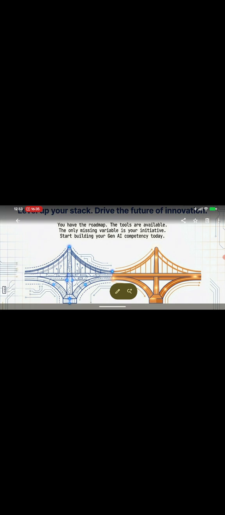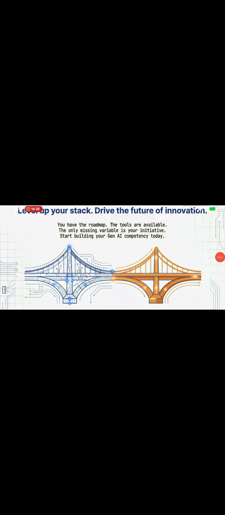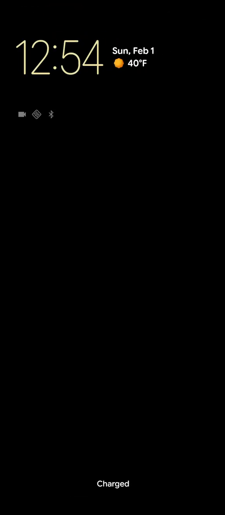Either we are a jack of all, where we need to know all the skills as a program manager or as a solution architect, or we master Gen AI skills to build the solutions as a developer or as a technical architect.